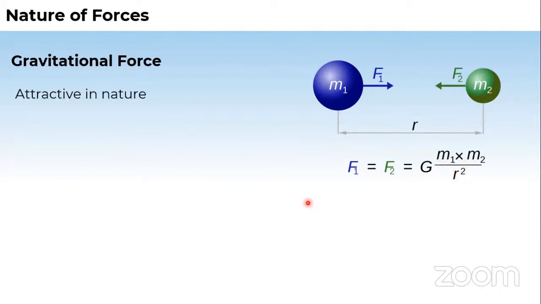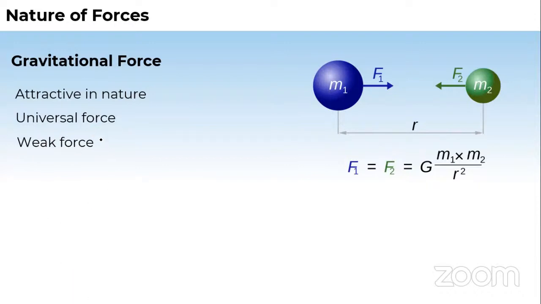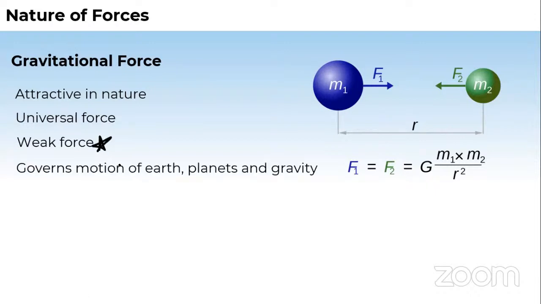So from here you can predict the force is inversely proportional to r square, or directly proportional to 1 upon r square. Also, it is proportional to the product of the masses. And remember, gravitational forces are always attractive forces. This is a universal force, applicable everywhere in the universe. It's a weak force. This you must also remember, so I must mark this point with a star. It governs the motion of Earth, planets, and gravity. You'll understand this in a better way in the gravitation chapter.